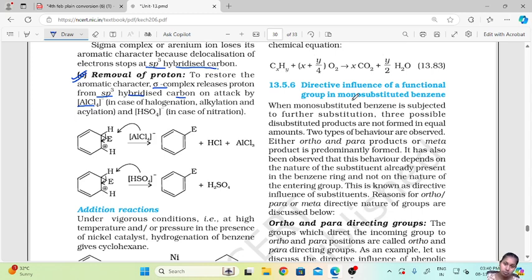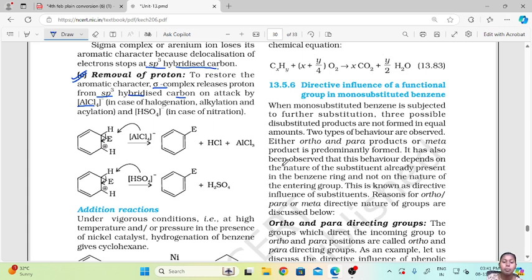Now, directive influence of a functional group in monosubstituted benzene. When a monosubstituted benzene is subjected to further substitution, the three possible disubstituted products are not formed in equal amounts. Two types of behavior are observed: either ortho and para products or meta products are predominantly formed.